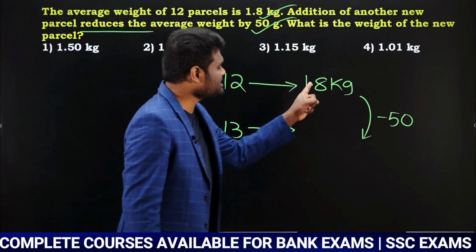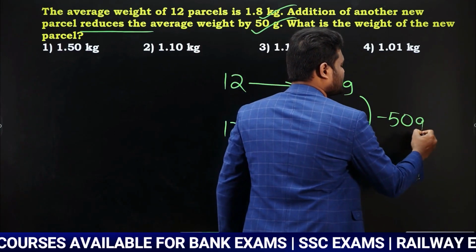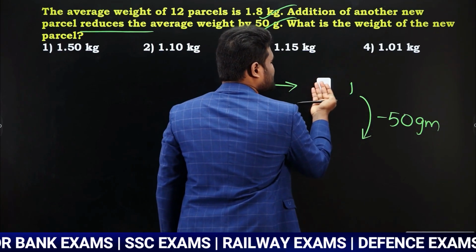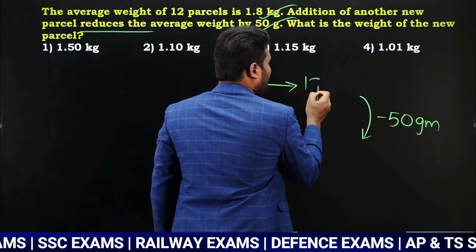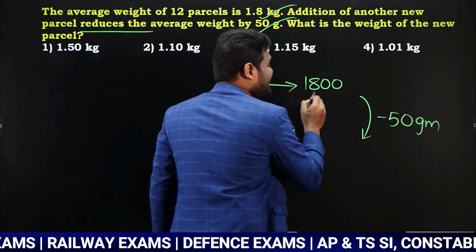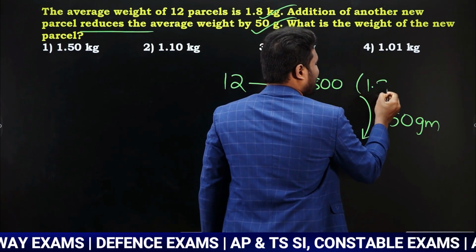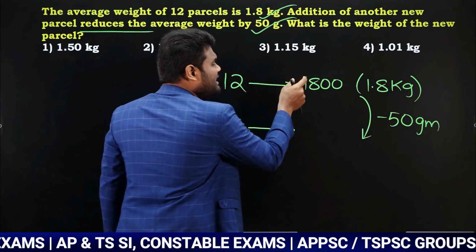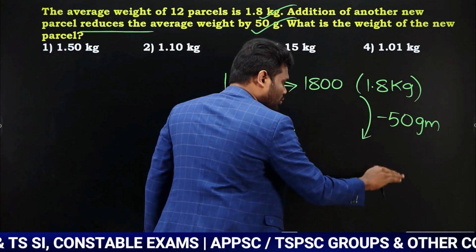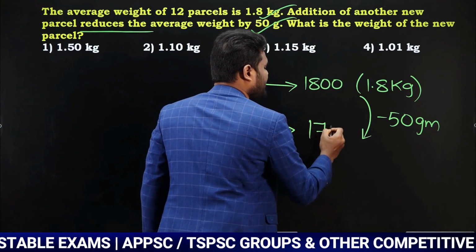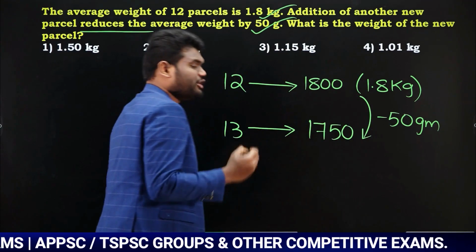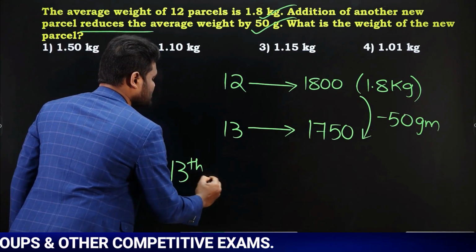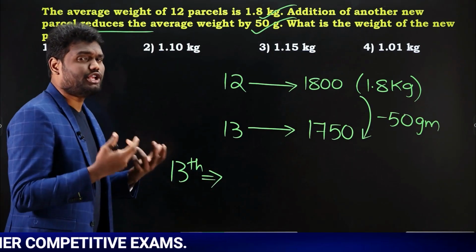Now look here, this is in terms of kg and this is in terms of grams. So what I am trying to do is convert this kg into grams. Now 1.8 kg is the same as 1800 grams. Yes or no? So I have written this kgs in terms of grams. Now 1800 grams, if 50 grams is going to reduce, then it is going to be 1750. Yes or no? Now your question is to find the weight of the new parcel. The new parcel is the 13th parcel.